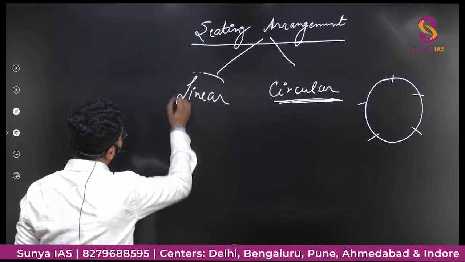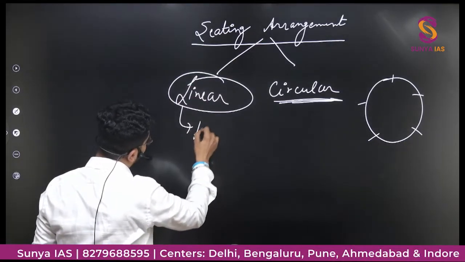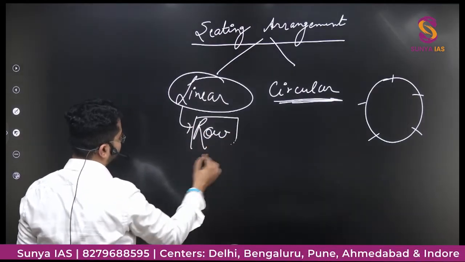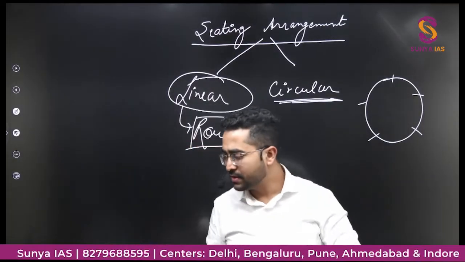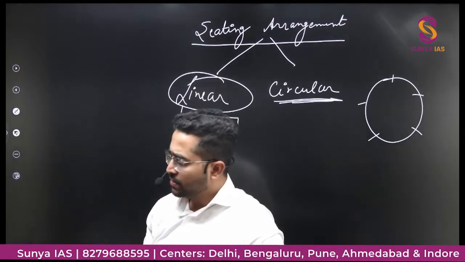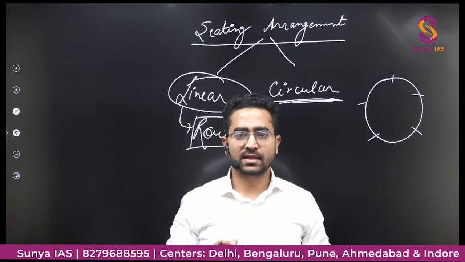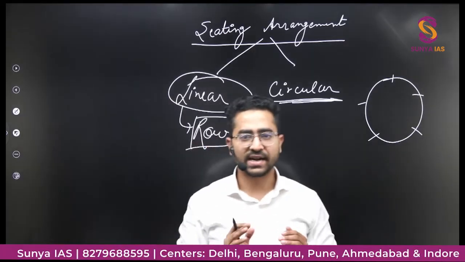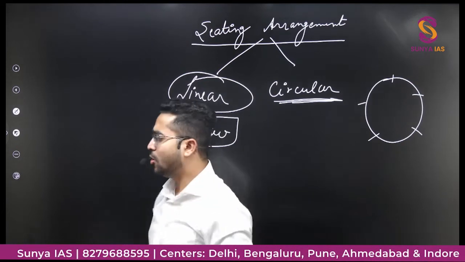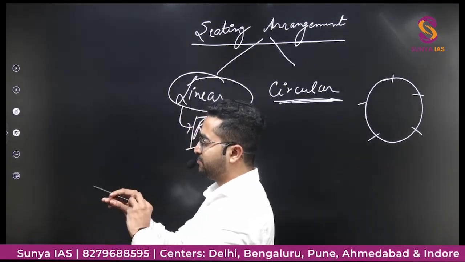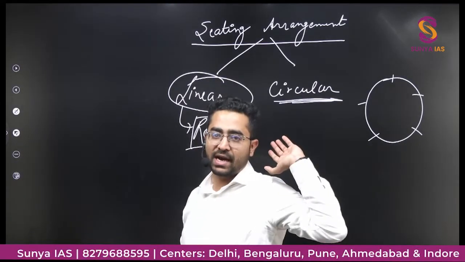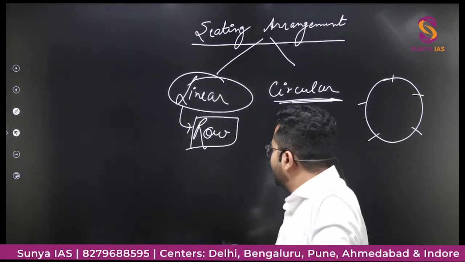And in linear, people are standing or sitting in a row. Somebody is sitting here, then here; it may be a row or a queue. If somebody is standing here, then somebody will be standing here, somebody here, like this. Or somebody will be standing facing that direction, then me, then somebody would be behind me. So this would be a row.